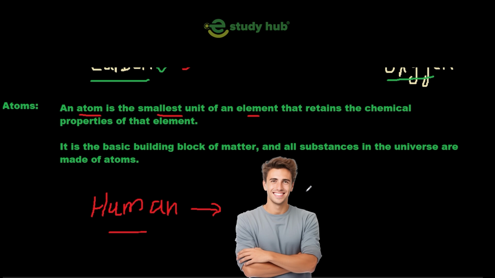So this human is matter. This is made up of 16 bioelements. Let me revise this. A human is made up of 16 bioelements: carbon, hydrogen, oxygen, nitrogen. You will learn in detail with time how humans are made up of different bioelements. So we can say that every matter is made up of different elements.